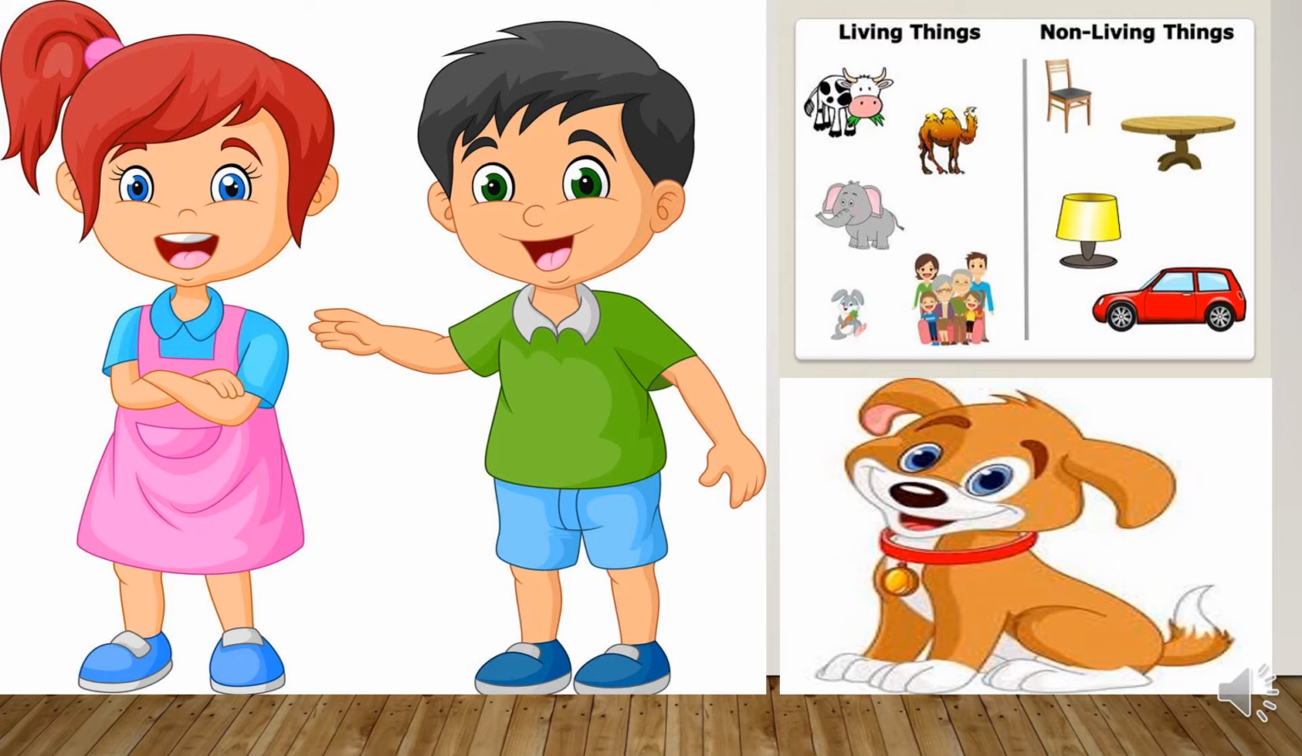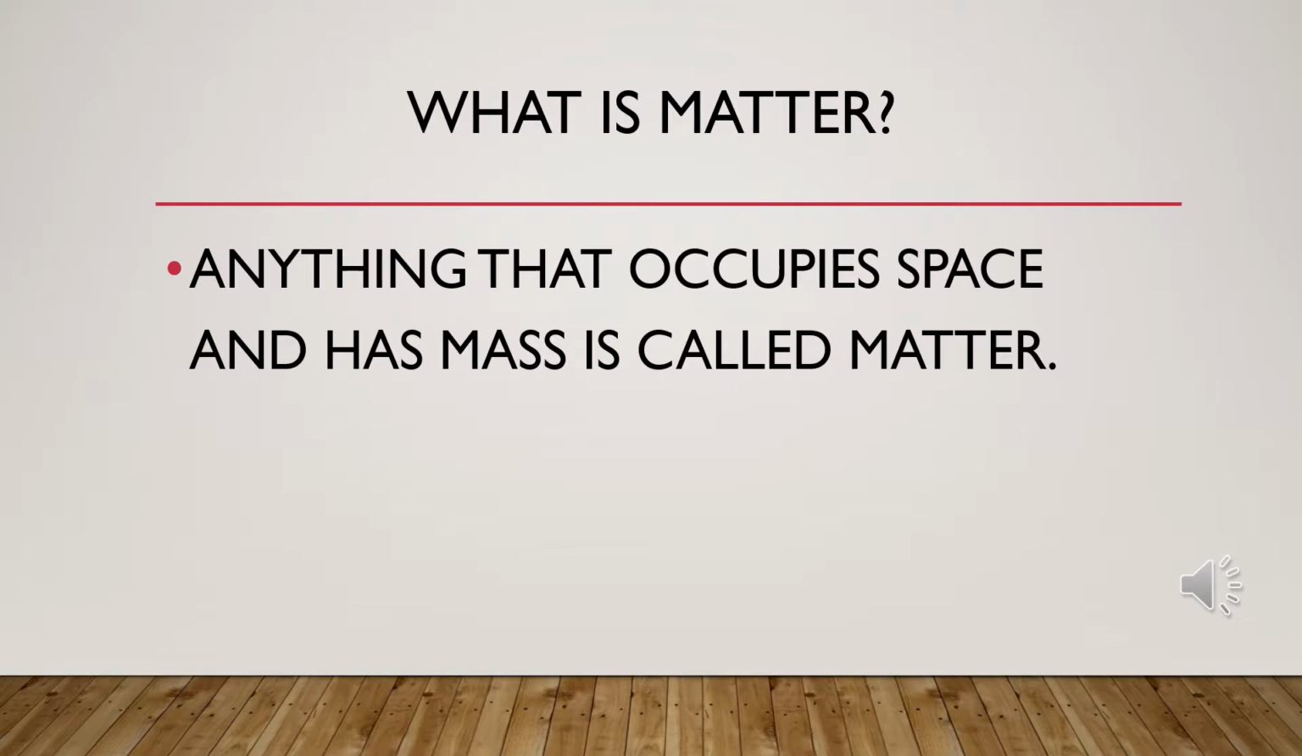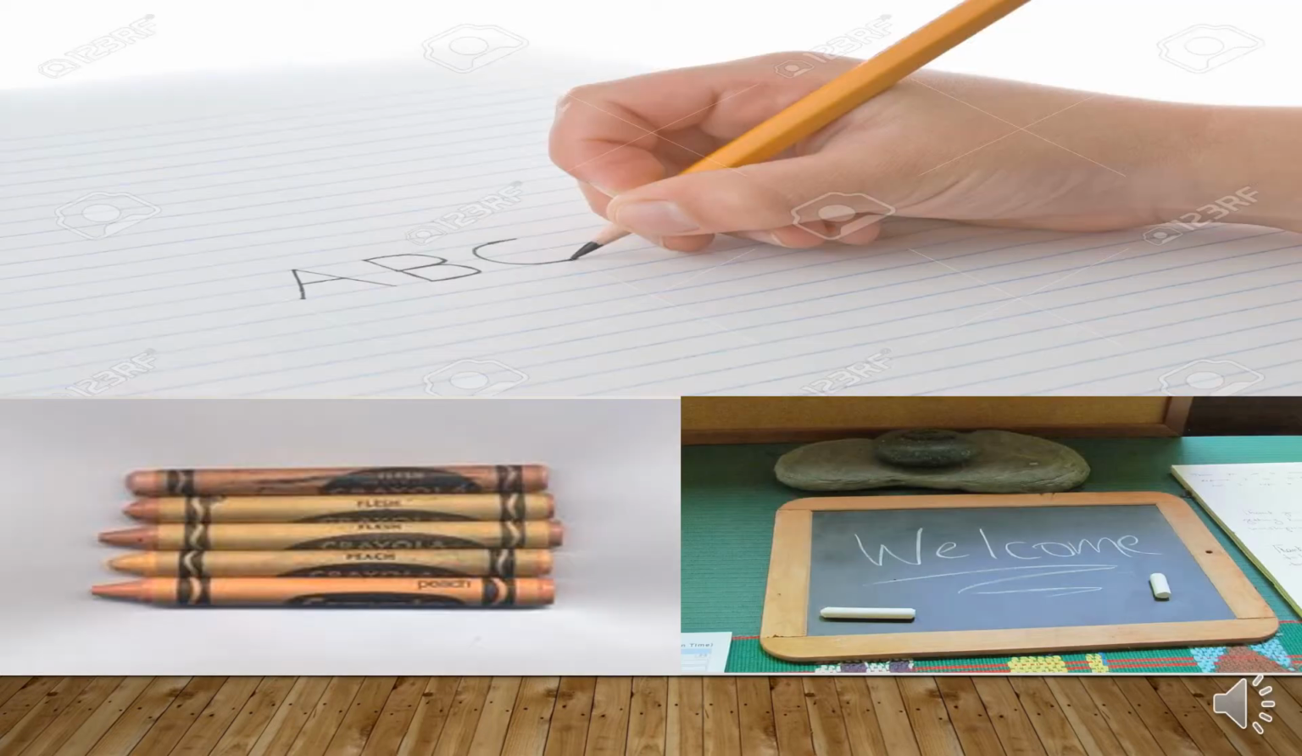Here you can see in this picture, there are some living and non-living things. All these living and non-living things, whether it's a human being, an animal, or non-living things like a chair, table, lamp, a car, all these things occupy some space and they all have some mass. And anything that occupies space and has mass is called matter.